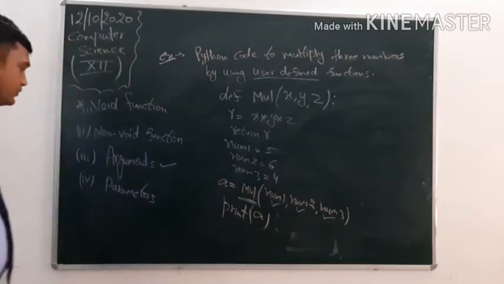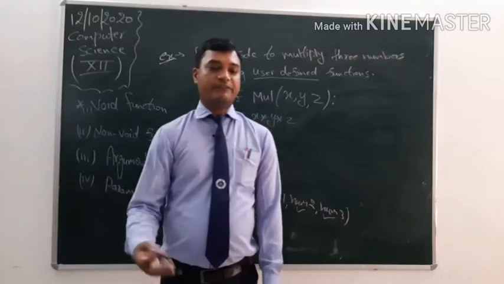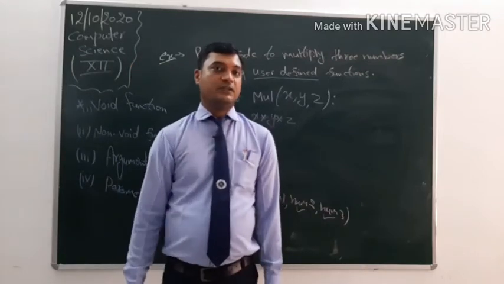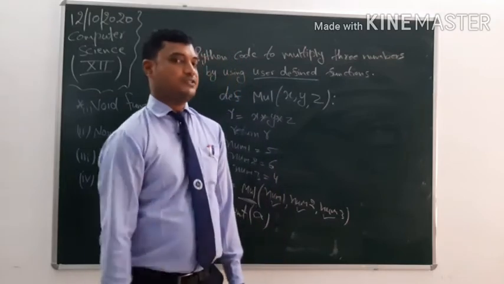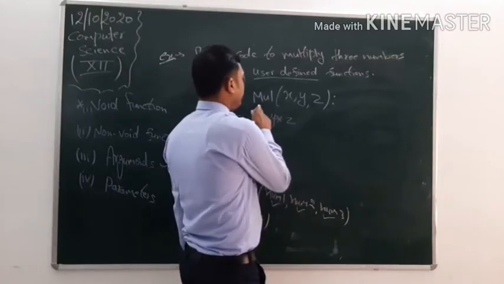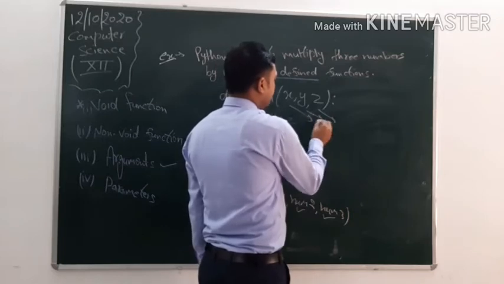I told you earlier. Now the parameters: the values which are defined while we are defining the function, the values which are assigned in defining of the function, these values are called parameters. When we are defining the mul function, we are giving some values to x, y and z.